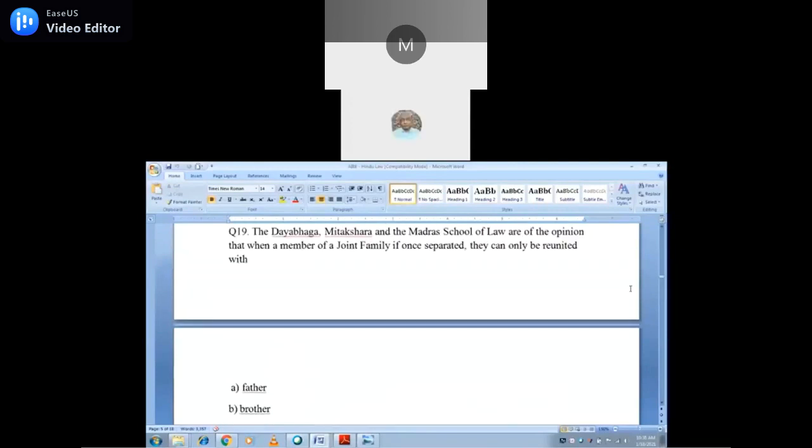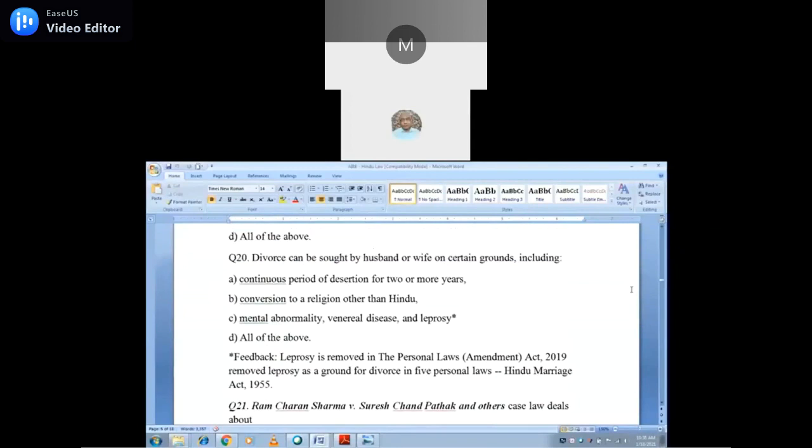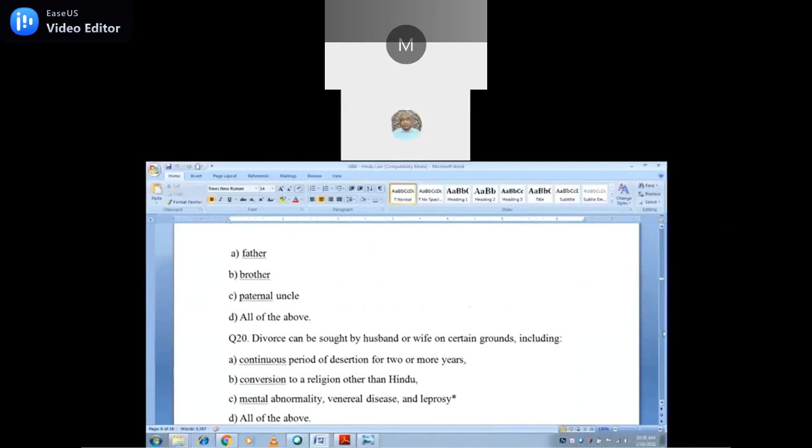Because I do have the question like that. Divorce can be sought by husband or wife on certain grounds, including A, B, C, D. Here I have given the answer also, but I want to hide it. Option: continuous period of desertion of two or more years, conversion of religion other than Hindu, mental abnormality, mental diseases and leprosy, all of the above.